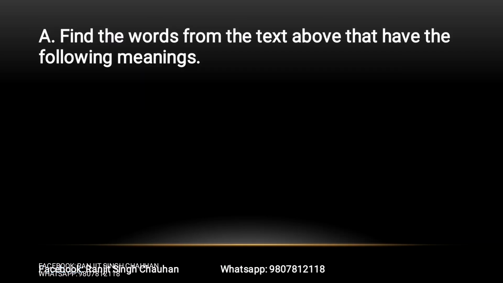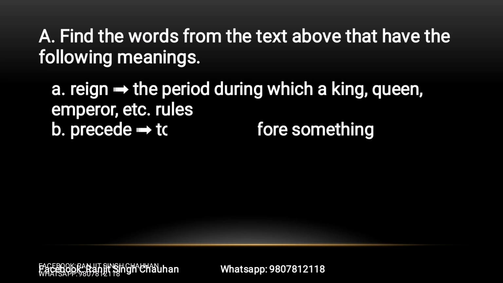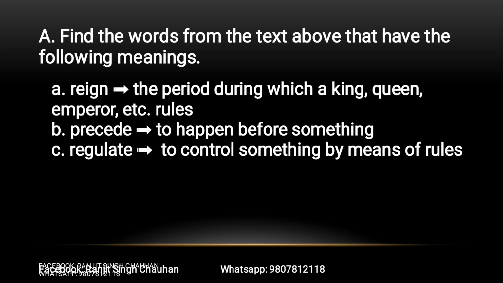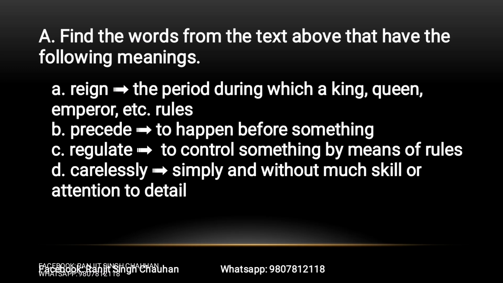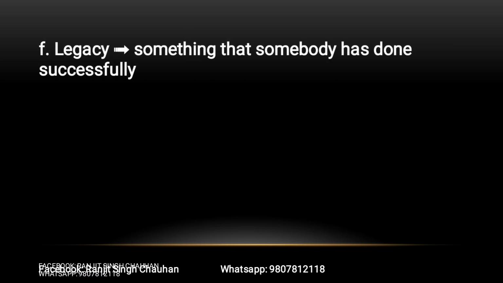Next one, find the words from the text above that have the following meanings. Words are given below. Reign, the period during which a king, queen, emperor, etc. rules. Precede, to happen before something. Regulate, to control something by means of rules. Carelessly, simply and without much skill or attention to detail. Fringe, to form a border around something. Legacy, something that somebody has done successfully.